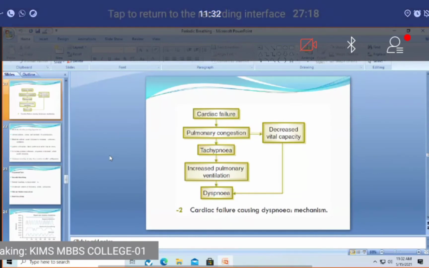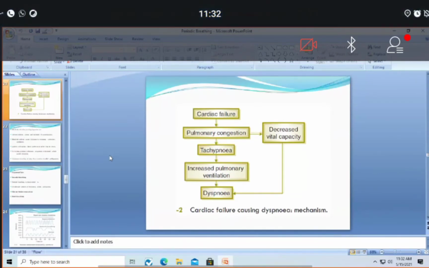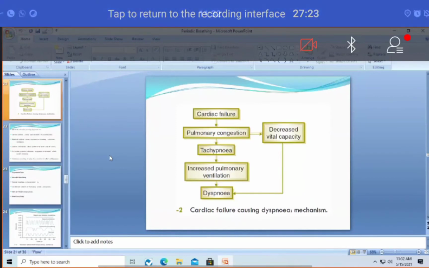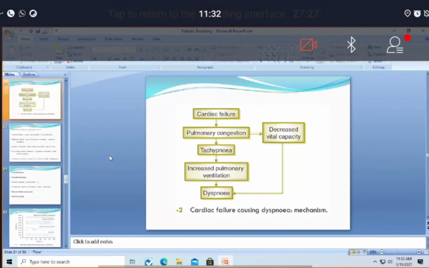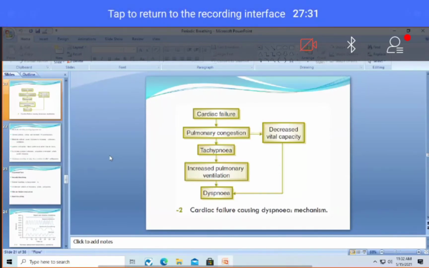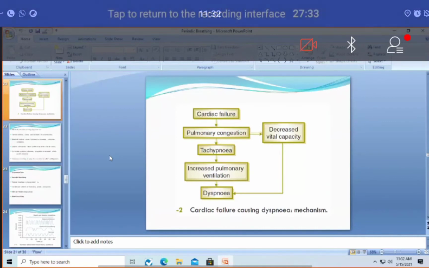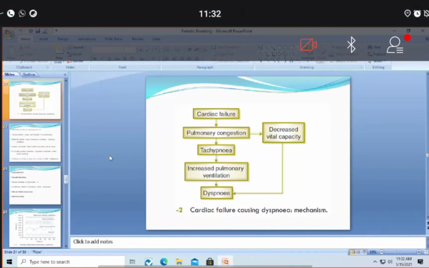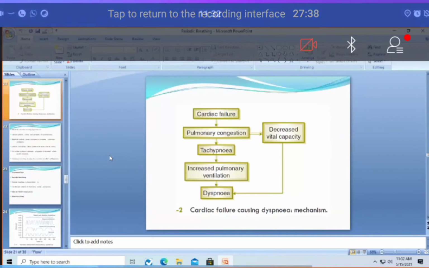In the second part, when the blood which contains less carbon dioxide and more oxygen reaches the respiratory center, the respiratory center understands that the problem has been corrected, so they undergo depression and depress the respiratory activity.